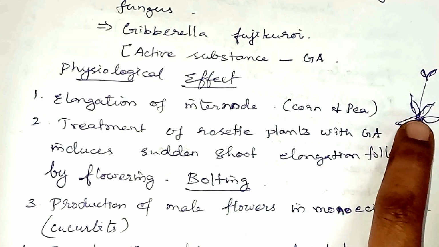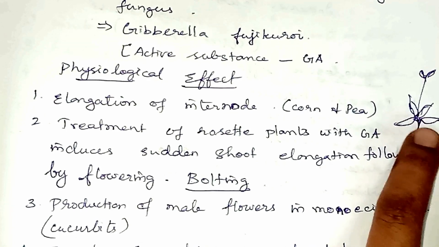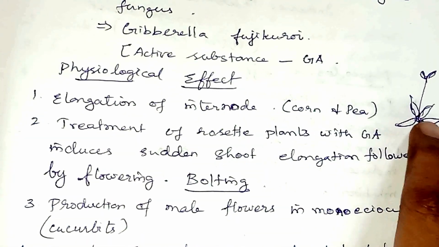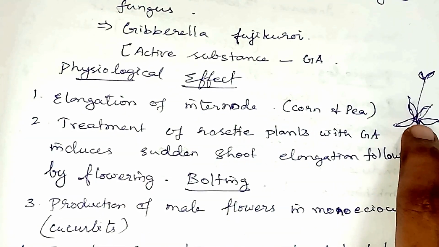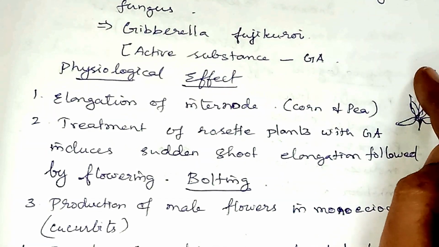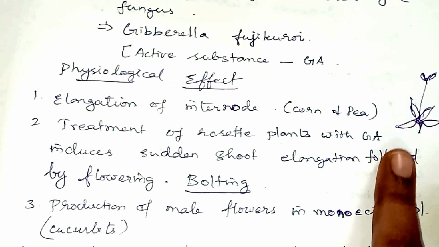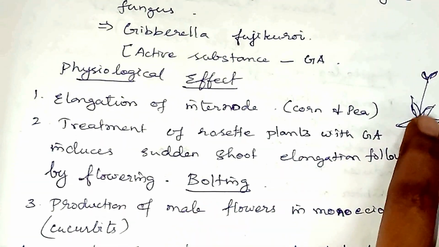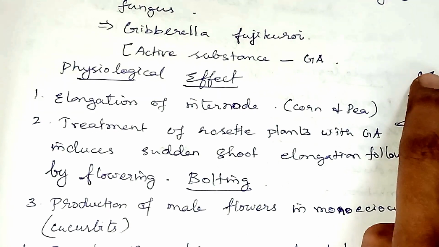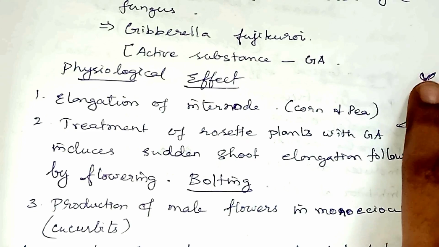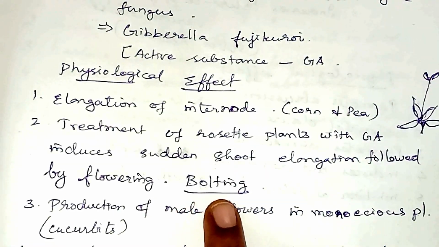All the leaves will arise from the single node. So this is what is called a rosette plant. When you treat this rosette plant with gibberellic acid, it will induce sudden shoot elongation, which is followed by flowering, and this process is called bolting. Now what is bolting? The treatment of the rosette plant with gibberellic acid induces a sudden shoot elongation followed by flowering, which is called bolting.